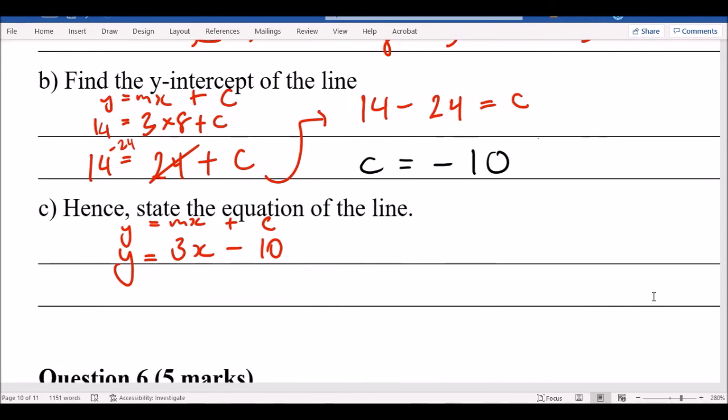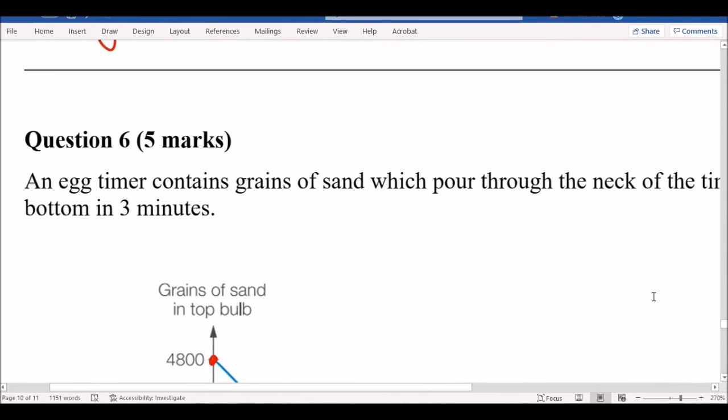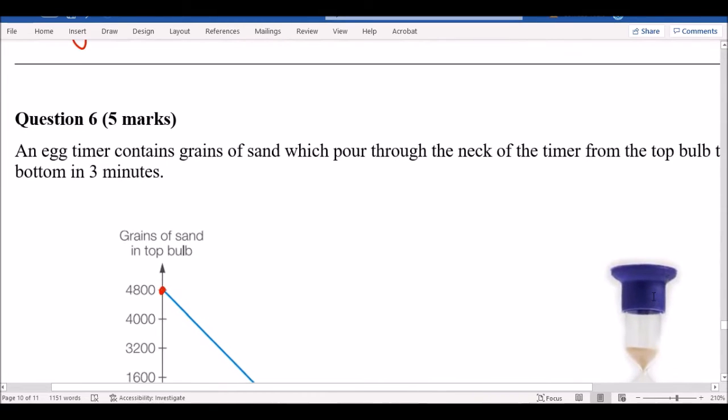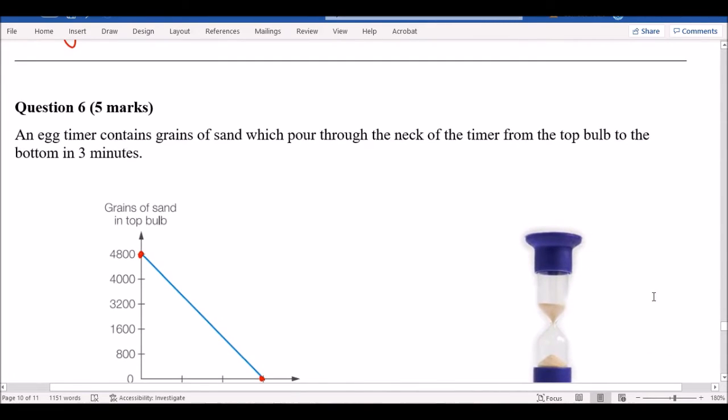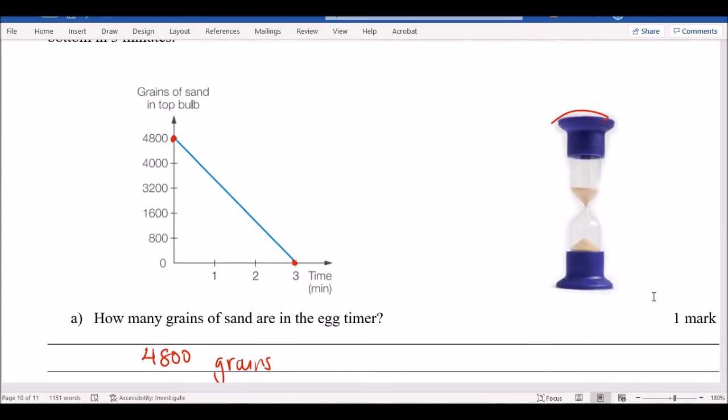Alright, let's move on. Next one, question 6. An egg timer contains grains of sand which pour through the neck of the timer from the top bulb to the bottom in 3 minutes. Basically what this is saying is you've got an egg timer and it takes 3 minutes for it to drain from one side to the other.